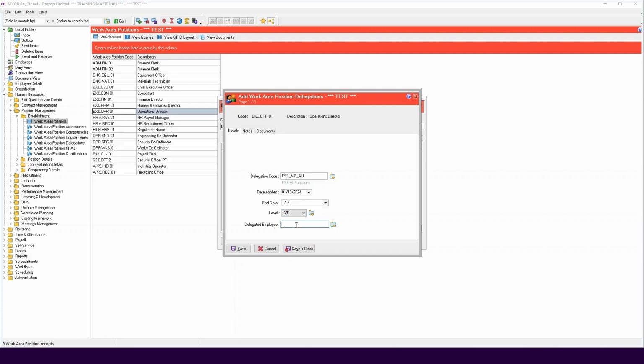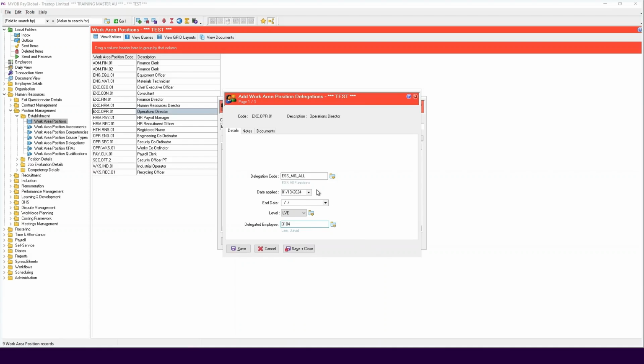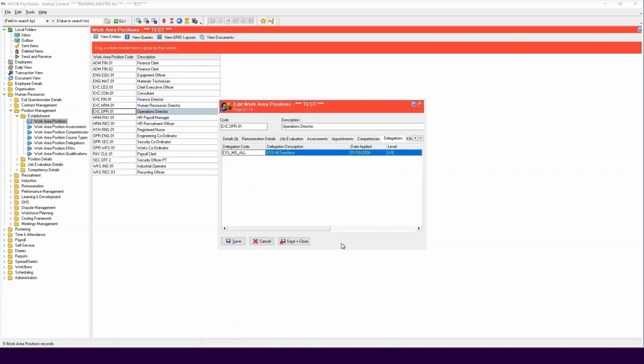Now, select the delegated employee. You will need to assign the delegation to a different employee. Let's click on David and click Select. Finally, click Save and Close once you're done, and Save Record. Because we selected David, when he logs on to self-service, he will have the option to switch to this manager and approve any leave or requests that are sitting there waiting for him.